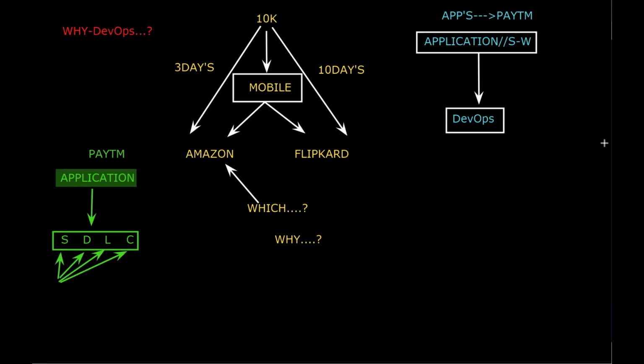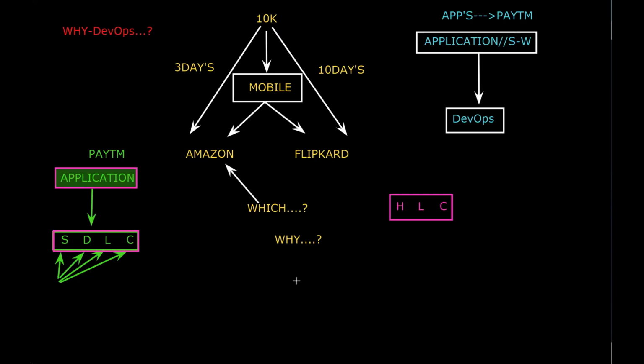Usually we are humans, right? What do we have? We have the human life cycle: birth, child, teenage, young, adult, old. That is the human life cycle. In the same manner, for an application or software, there is a life cycle called SDLC, the software development life cycle.